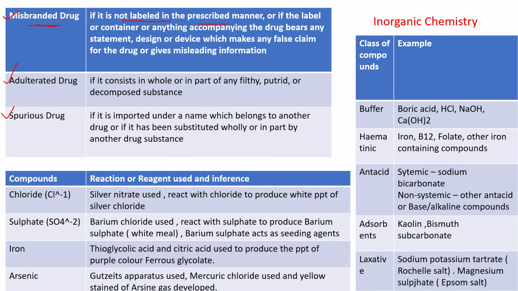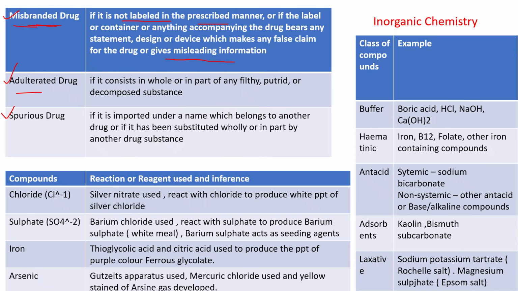Branding is nothing but the labeling. So misbranding means false branding: labeling is not done properly as prescribed, or the label or content or anything accompanying the drug bears any statement or design that makes a false claim for the drug or gives misleading information. Any information or labeling related issue is nothing but a misbranded drug.